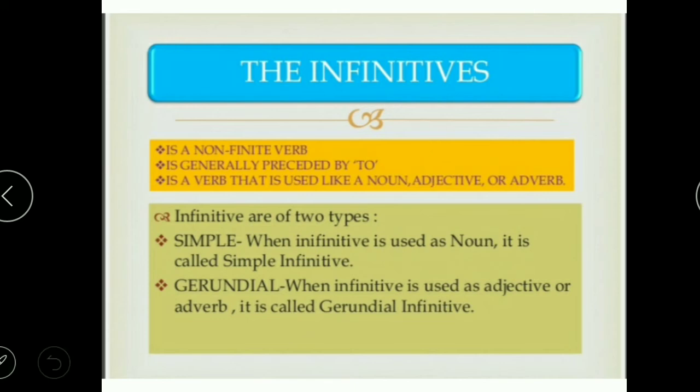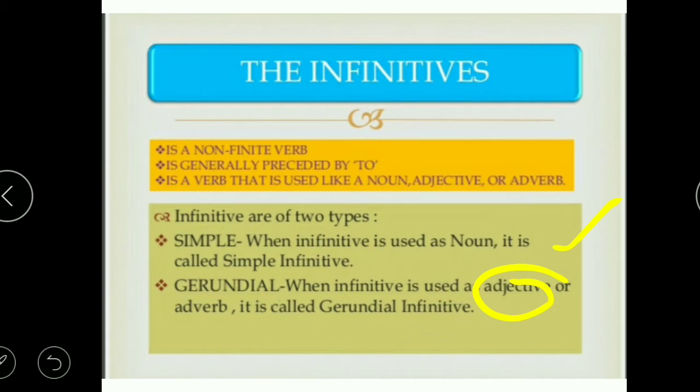Further, infinitives are of two types, like I said earlier. They are simple, and sometimes they are of gerundial nature too. So when we talk about the functions of the infinitive, when they are used as a noun, they are called simple infinitives. But when they are used as an adjective or an adverb, they are called gerundial infinitives.